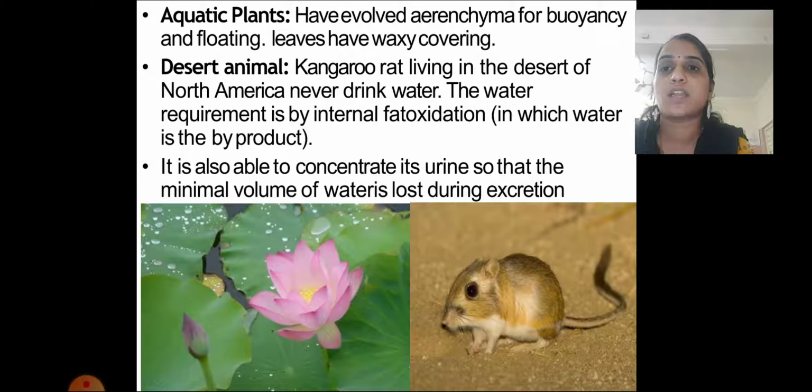Then it concentrates its urine, so that through excretion also it does not release water out of its body; it is maintained inside the body. For that purpose it shows minimal loss of water during the excretion process, and this is the way the kangaroo rat maintains water in its body.